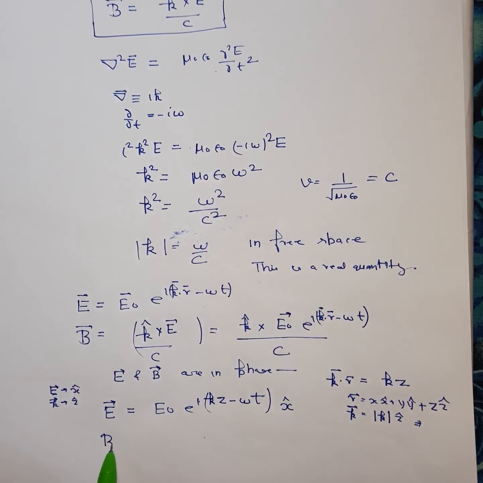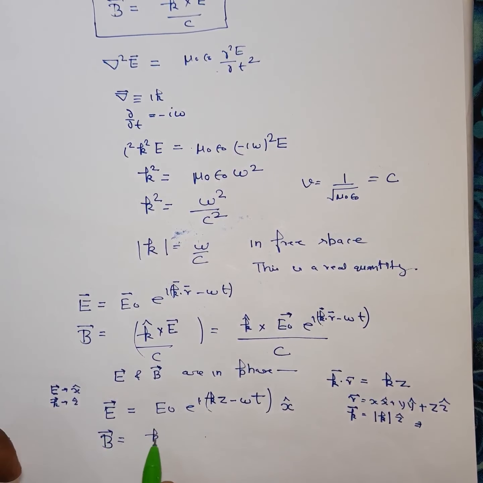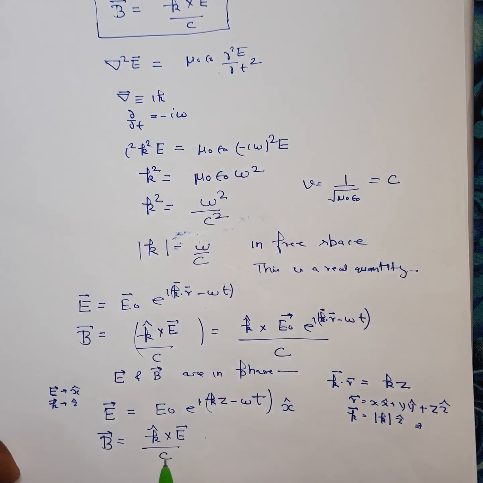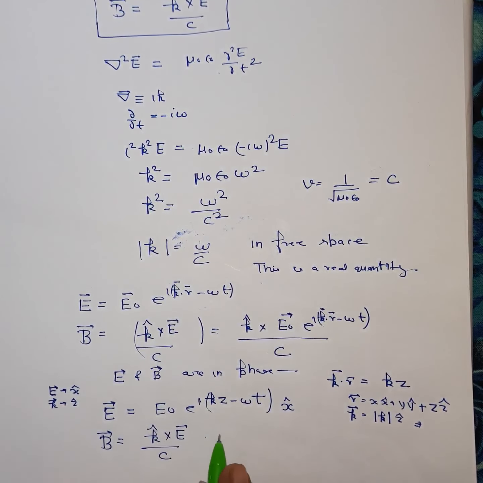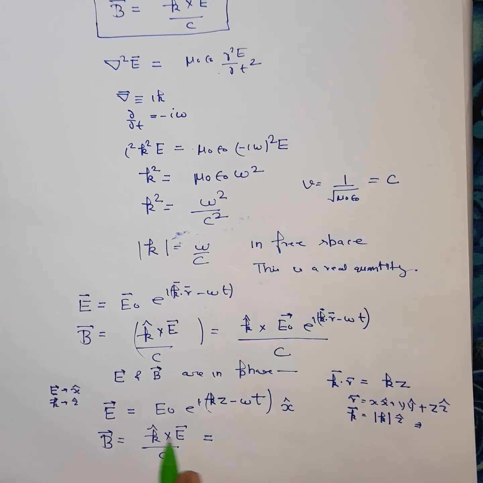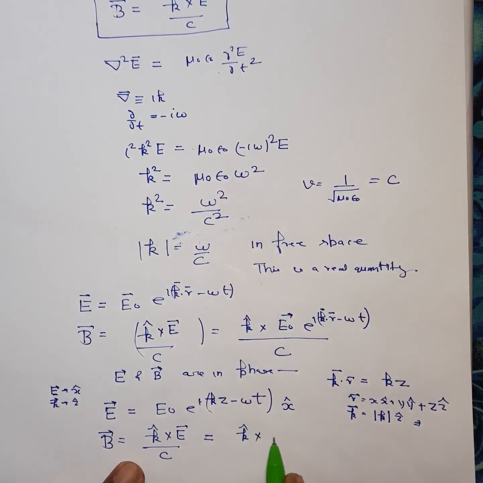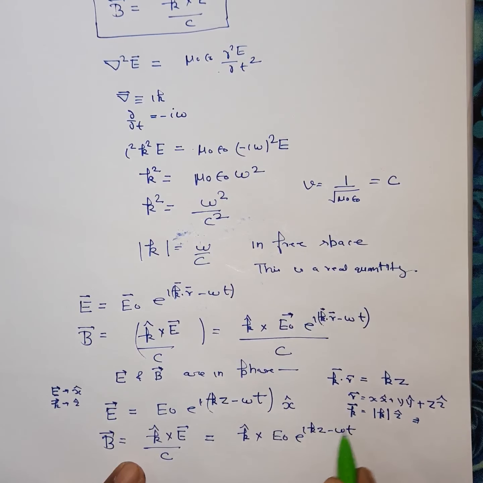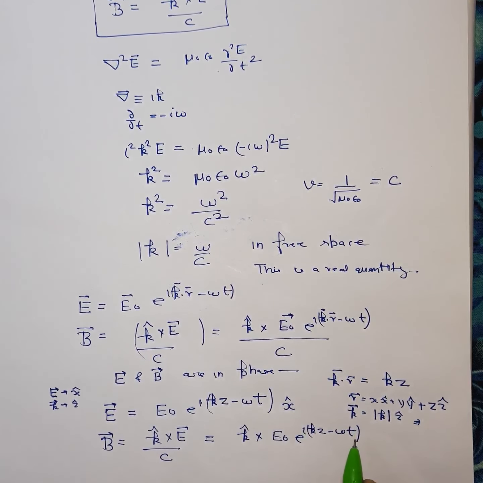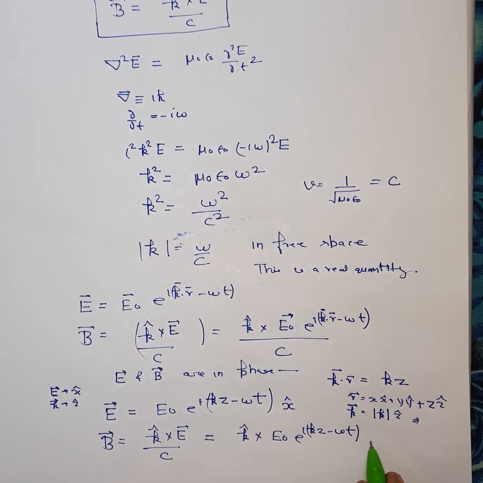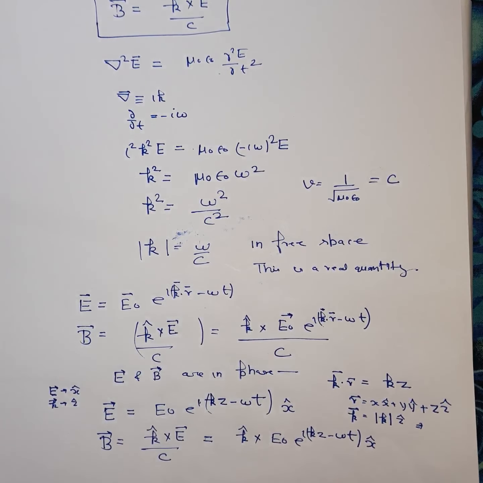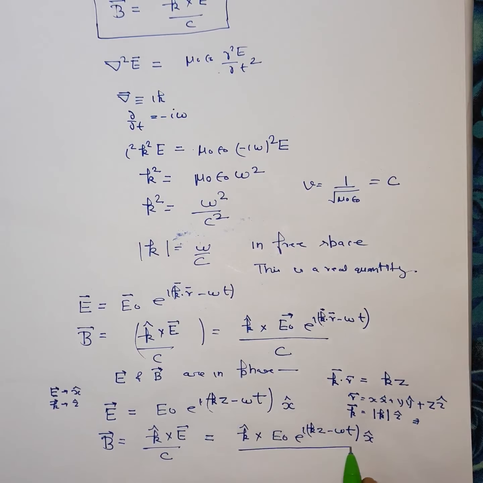So the corresponding magnetic field can be written, using this expression, as k cap cross E vector by c. Here k cap cross E is E0 e to power i (kz minus omega t) x cap, divided by c.